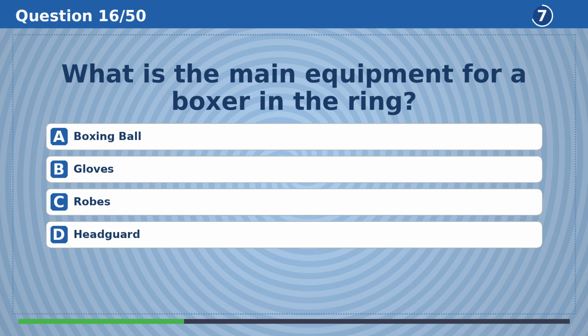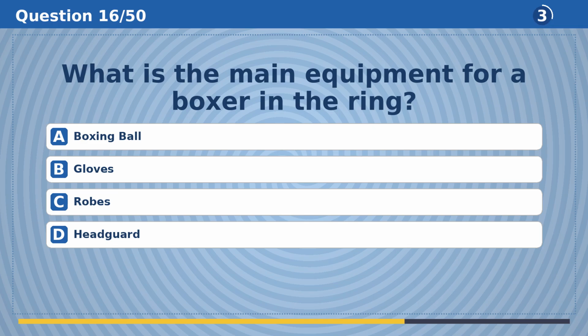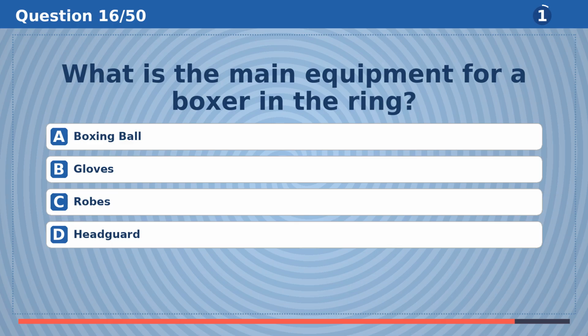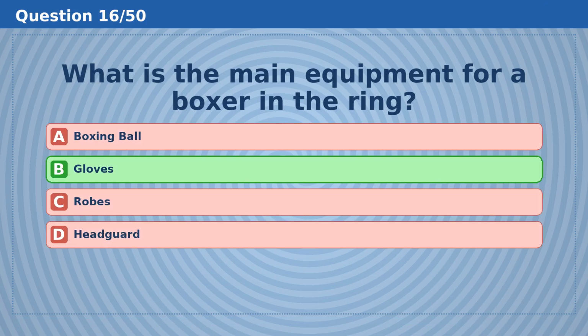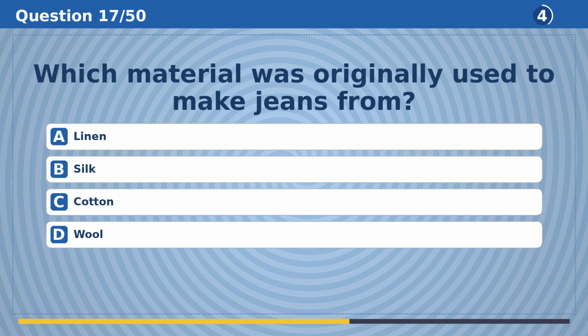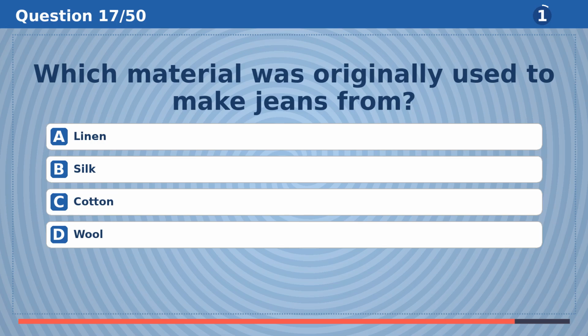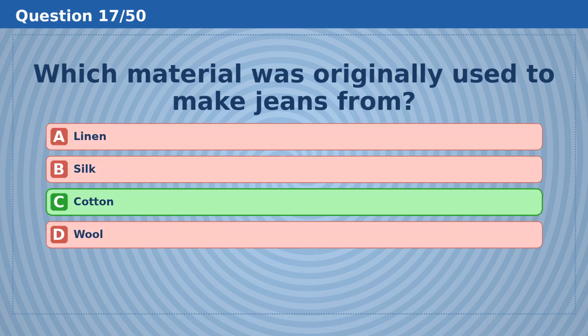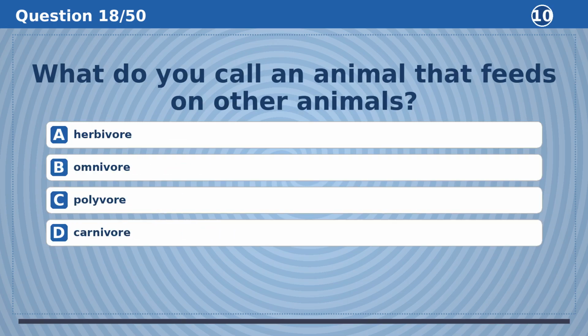What is the main equipment for a boxer in the ring? The answer is B, gloves. Which material was originally used to make jeans from? The answer is C, cotton.